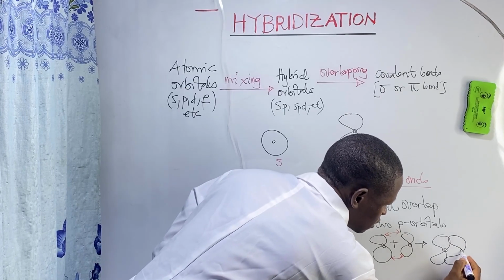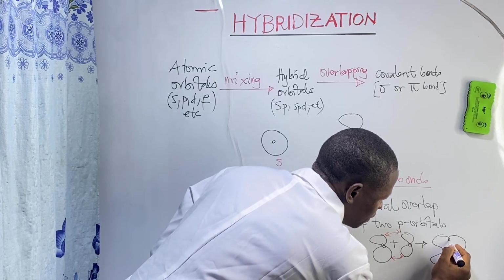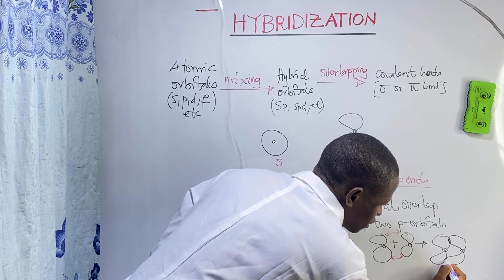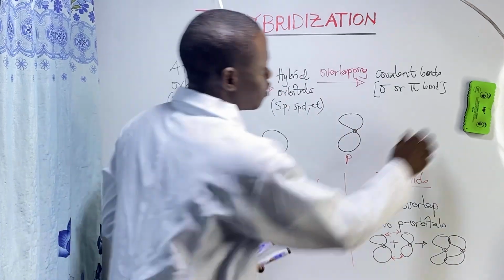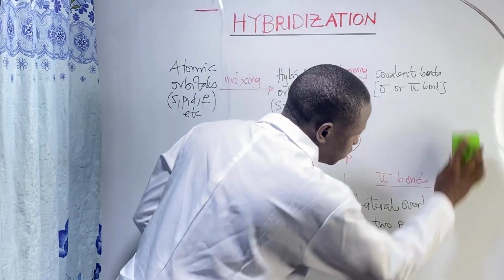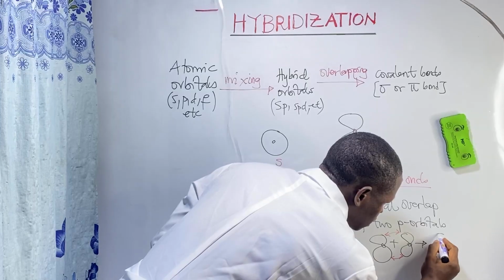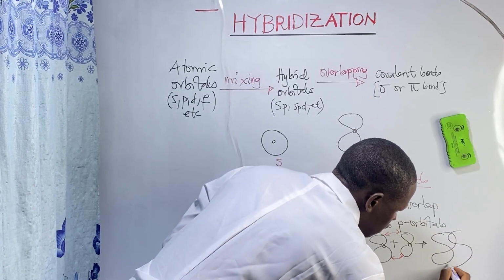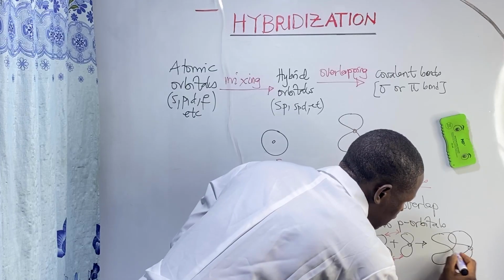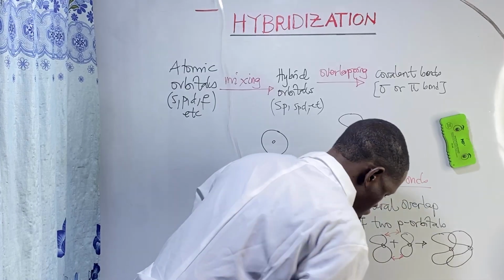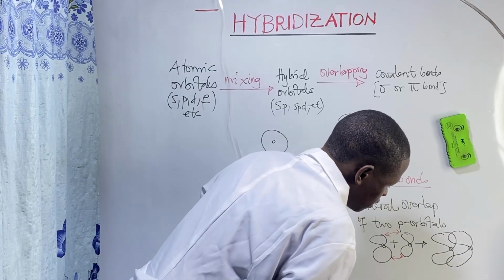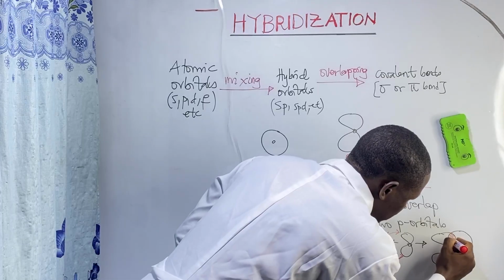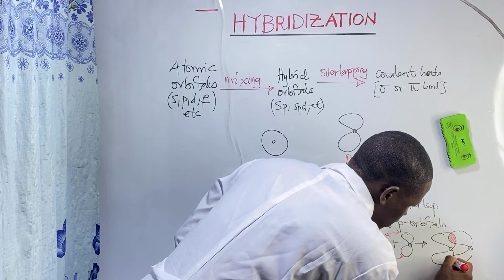So for the pi bond, this is what you're going to have. The overlapping is here, but my diagram is not really showing it explicitly, so let's put it again. Like that. This is at the nucleus. Then the lateral overlapping is here.